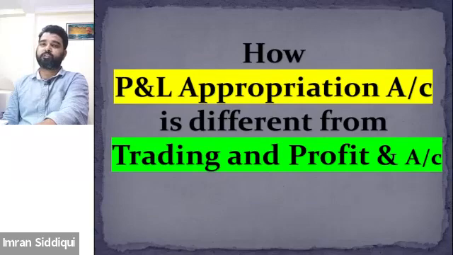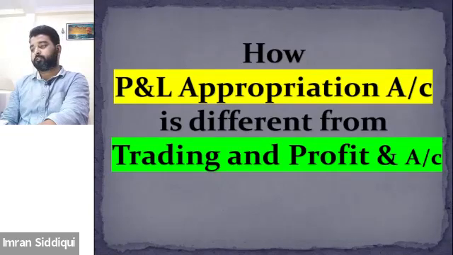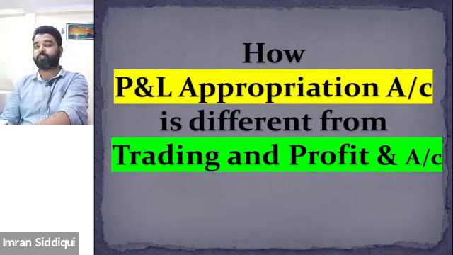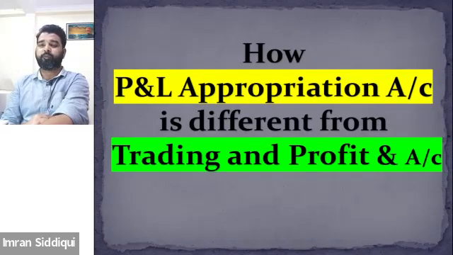Now there is a question, sir. How is P&L appropriation different from the trading and profit and loss account? See, I'm sure that both of you already covered the trading and profit and loss account in class 11, right? So while preparing the final accounts of the business, we need to prepare the trading and profit and loss account and the balance sheet.